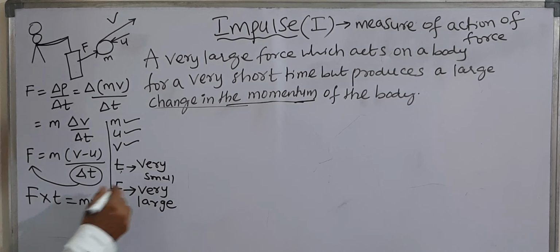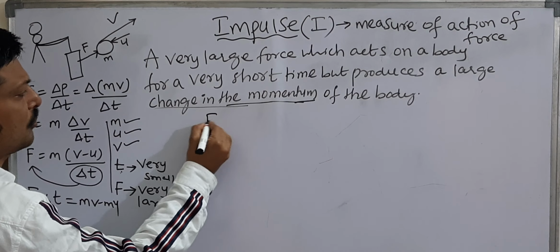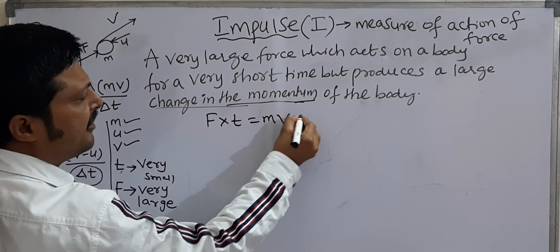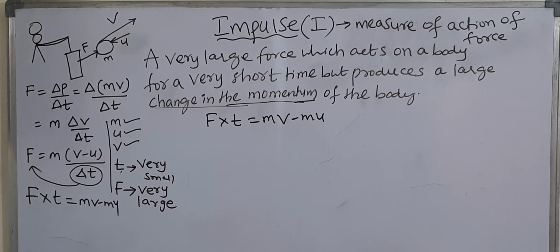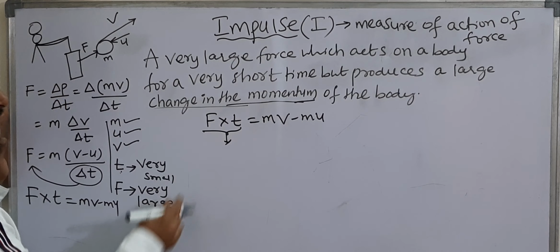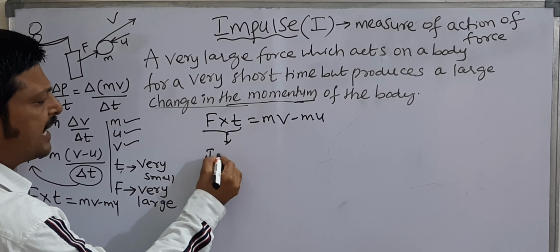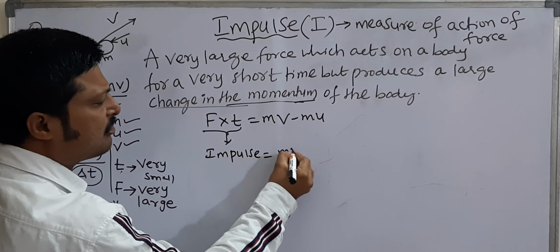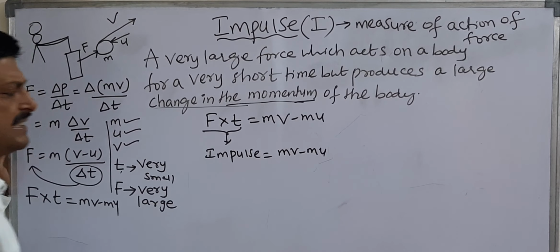I am writing here this product. Force into time is equal to mv minus mu. This force into time is called impulse. So impulse is equal to mv minus mu.